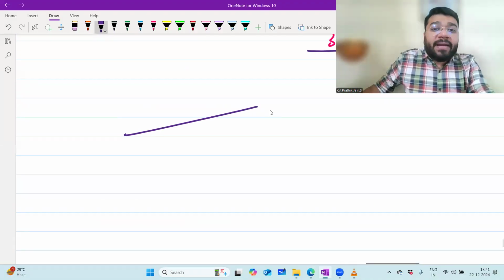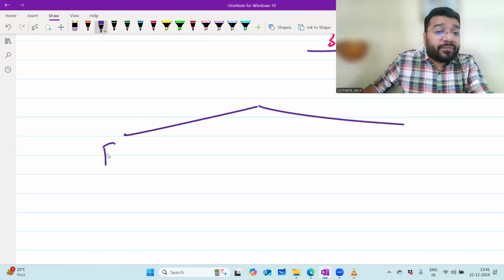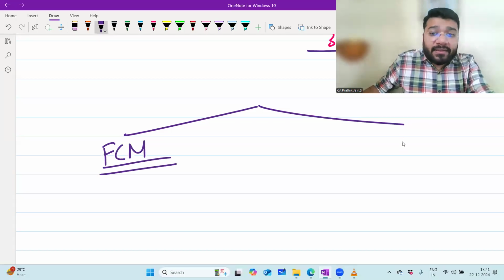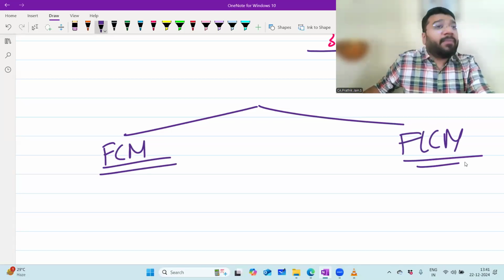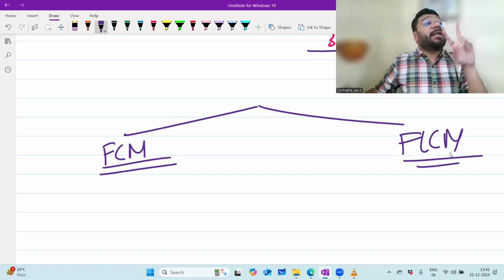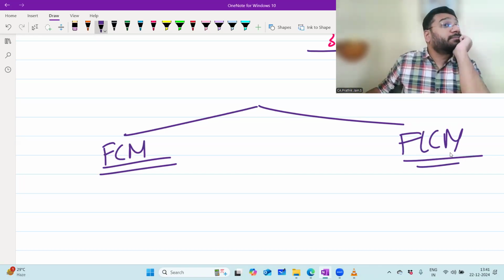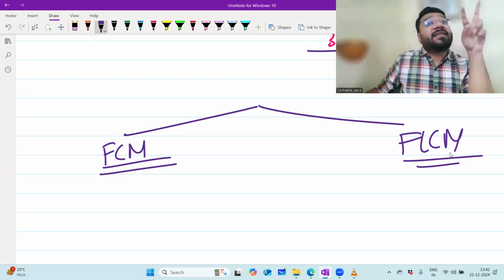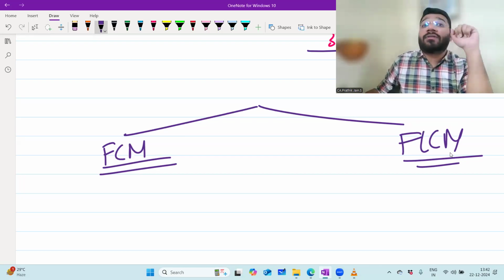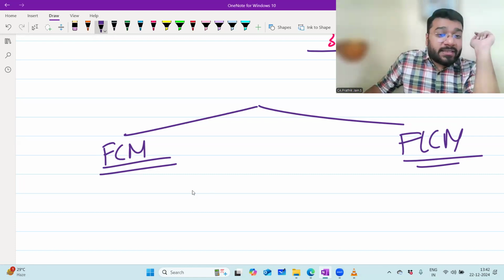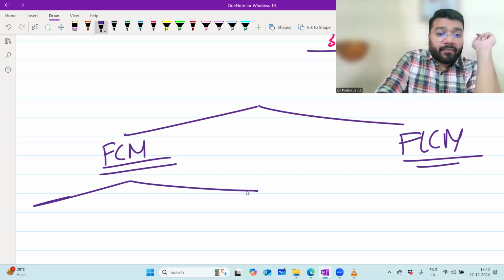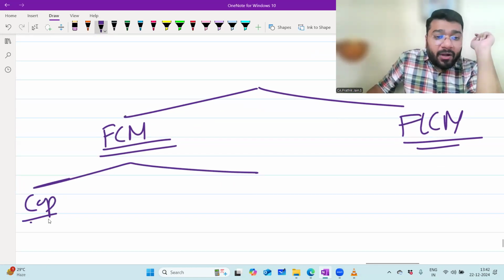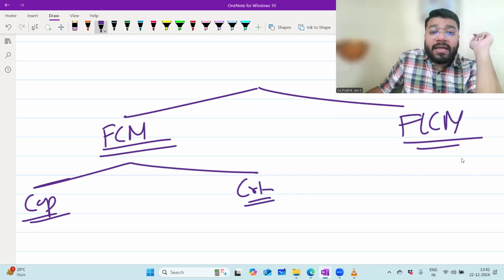Now, there are two methods of maintaining capital. One is the fixed capital method. Second is the fluctuating capital method. In which of these methods do I have to maintain two accounts? Fixed. In fixed, two accounts: one is the capital account, and the second is the current account. In the fluctuating capital method, only the capital account.